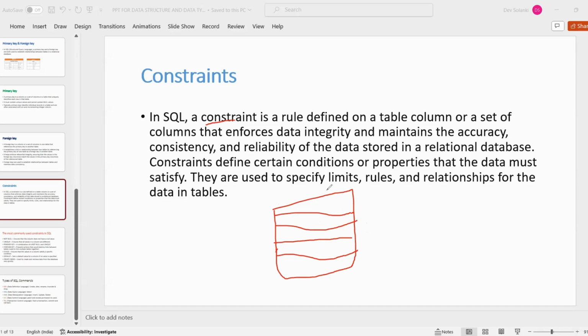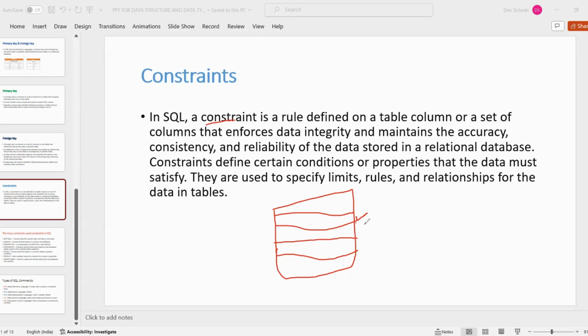Constraints can be of different types. We are going to learn them in future one by one. So if someone puts the same email ID, a message pops up on our screen that this is wrong and we need to put a different email ID.